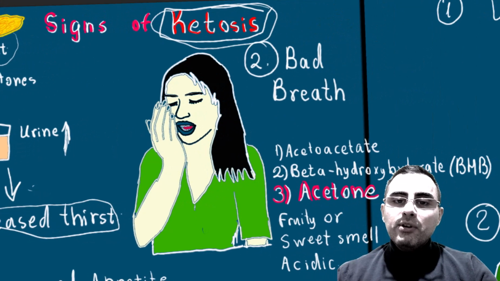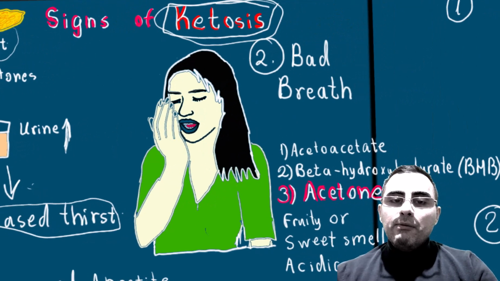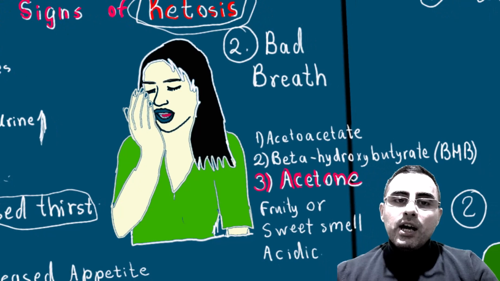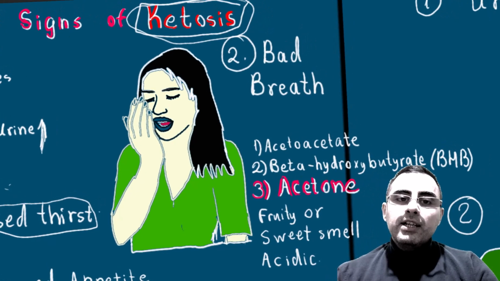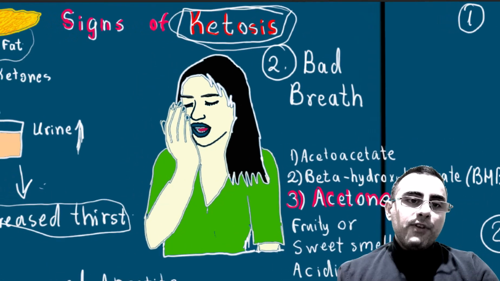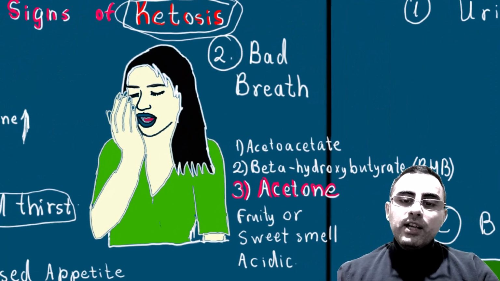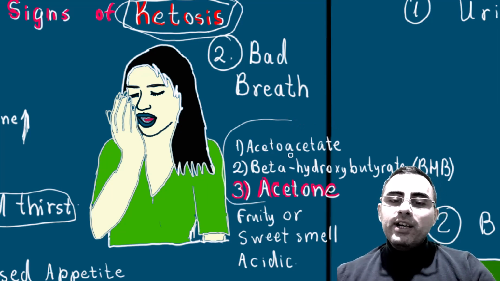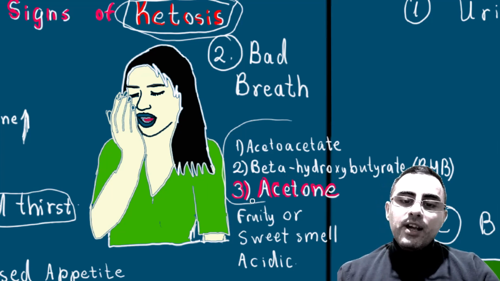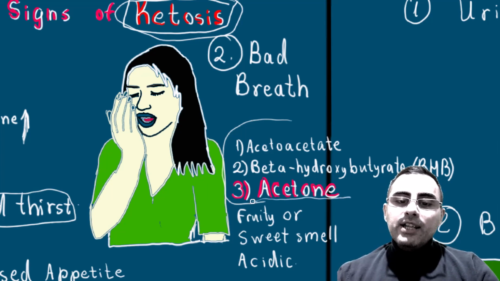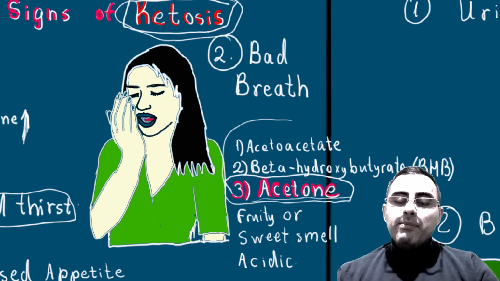Another important symptom is bad breath. Why bad breath? Because from fat, ketones are created, and there are three types of ketones. First is acetoacetate, second is beta hydroxybutyrate, and third is acetone. And acetone is excreted by breath.